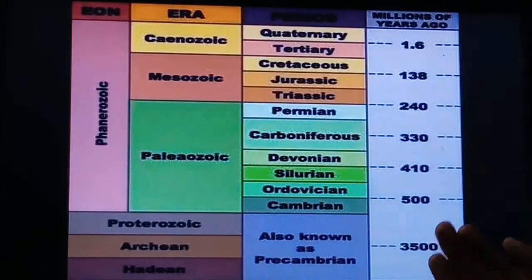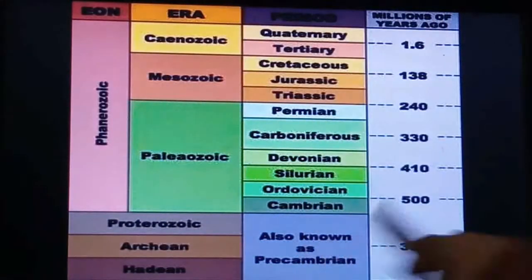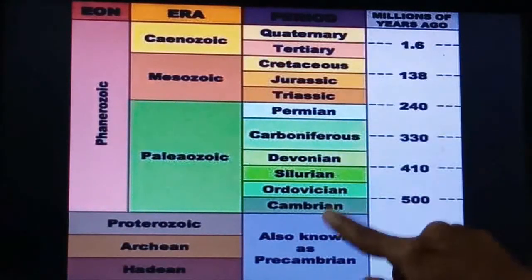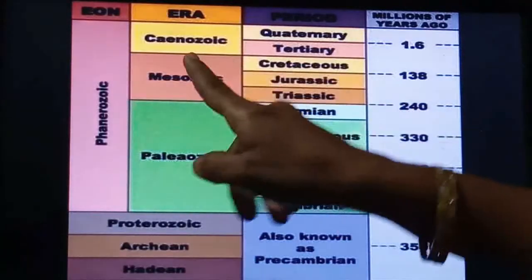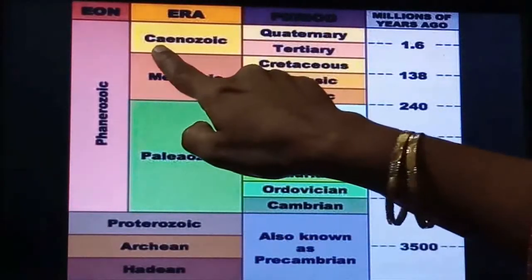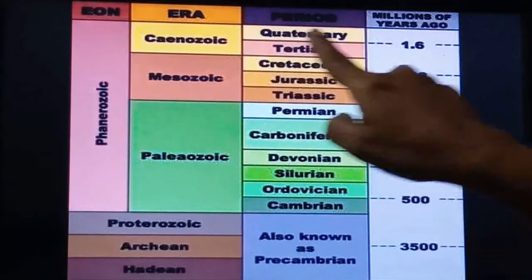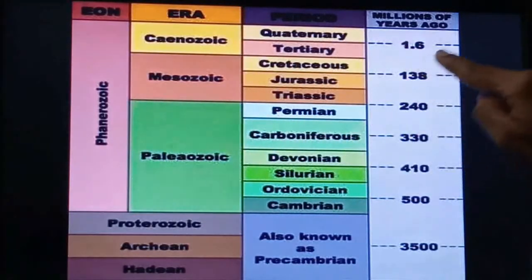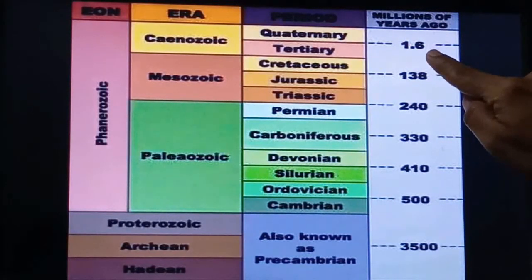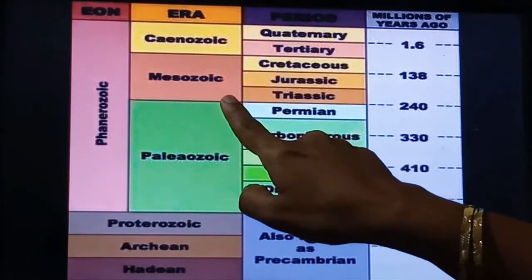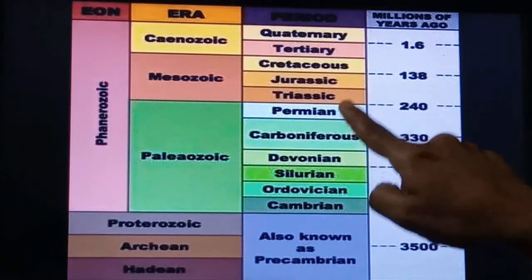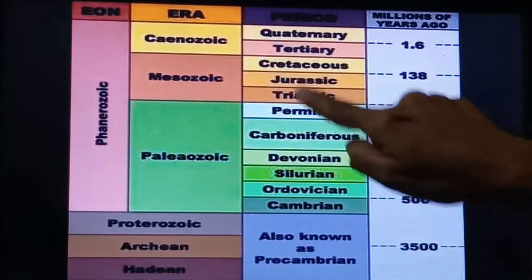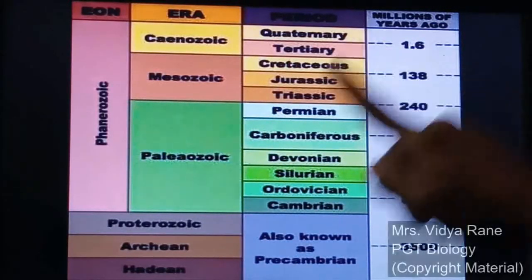Now this is the time period. Here these periods are there at particular times, meaning million years ago, which periods are there. So these periods are according to the eras. This is the Cenozoic era having two periods, that is the quaternary period and tertiary period. This is of 1.6 million years ago. The Mesozoic era is there, that is of Cretaceous, Jurassic, Triassic. Three periods are there. So earlier it is Triassic, then Jurassic developed and then Cretaceous is there.